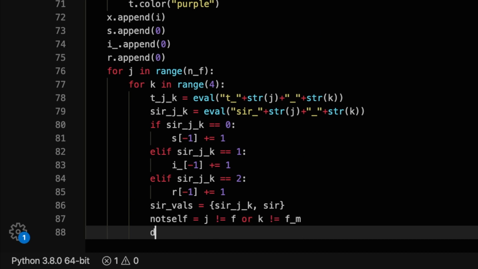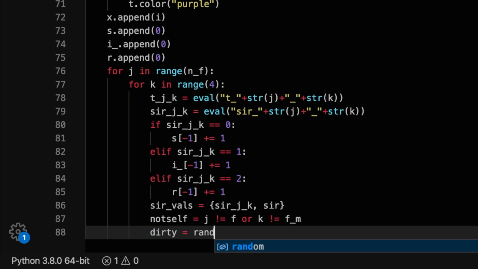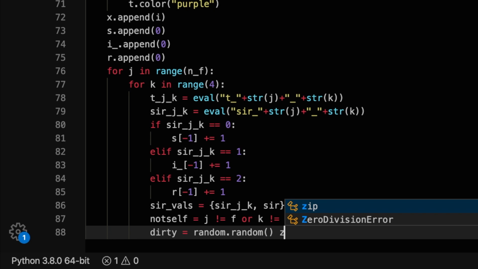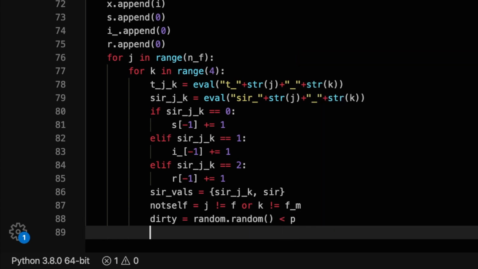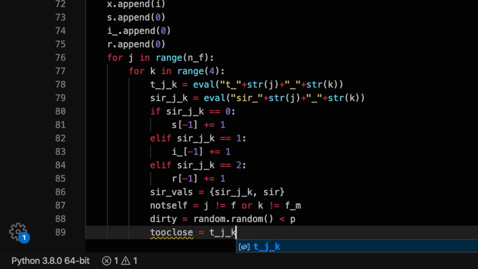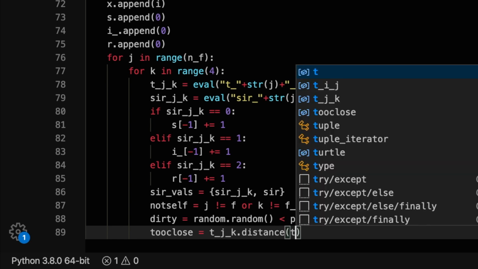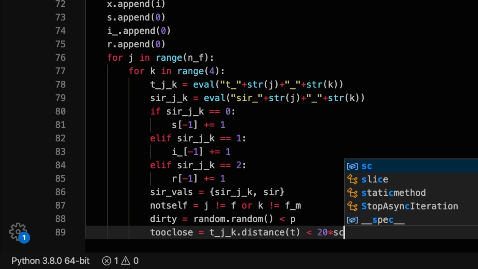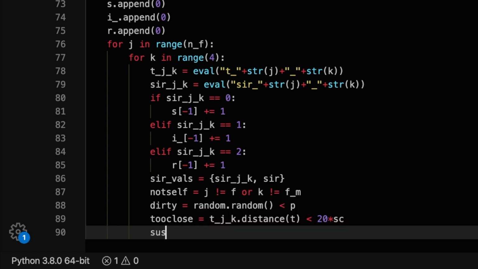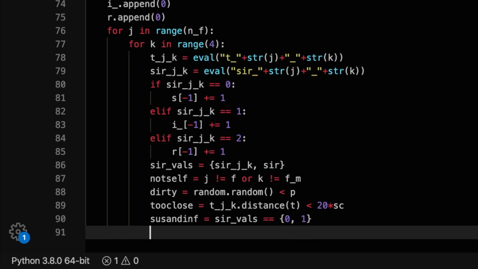Secondly, we can also check if this contact between the two turtles is dirty, metaphorically speaking. It's the probability that we defined before that basically assumed that the contact is mostly very dirty and irresponsible per se. We said that p equaled 0.9. So it's the probability that a randomly selected float value between 0 and 1 will be less than our probability, which is equal to our probability, of course. We'll directly use a less than sign because the upper boundary of random does not include 1 itself. So it's ever so slightly more likely to get a lower value.